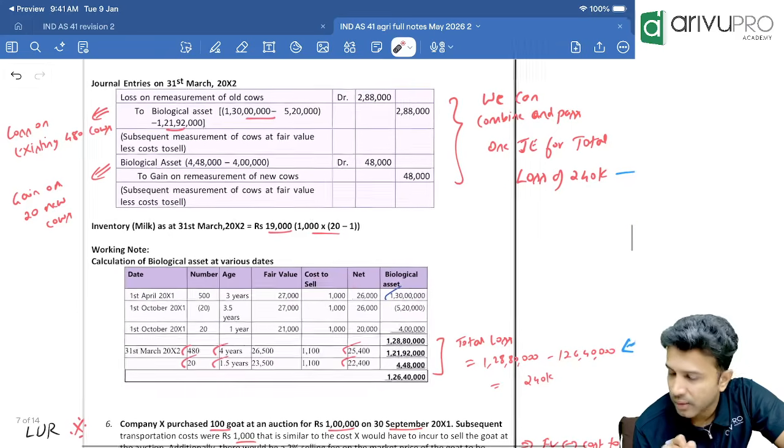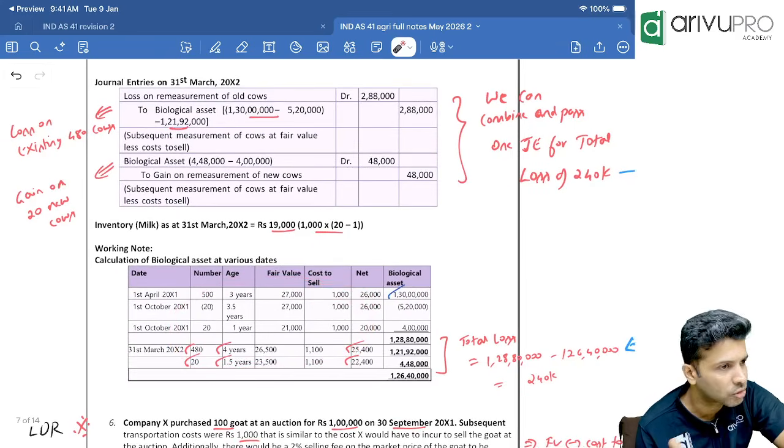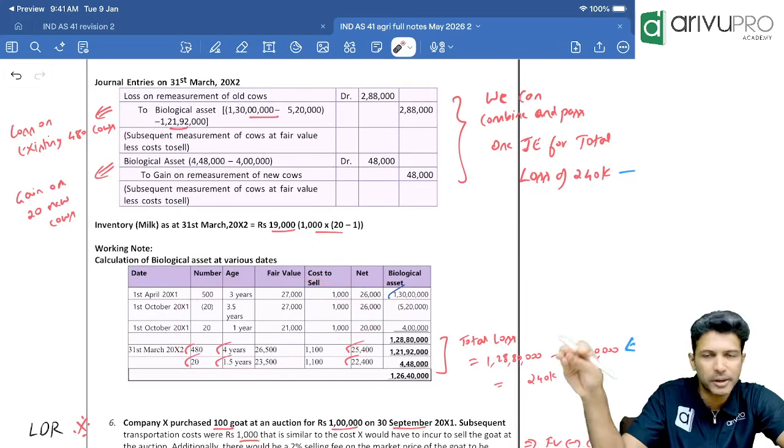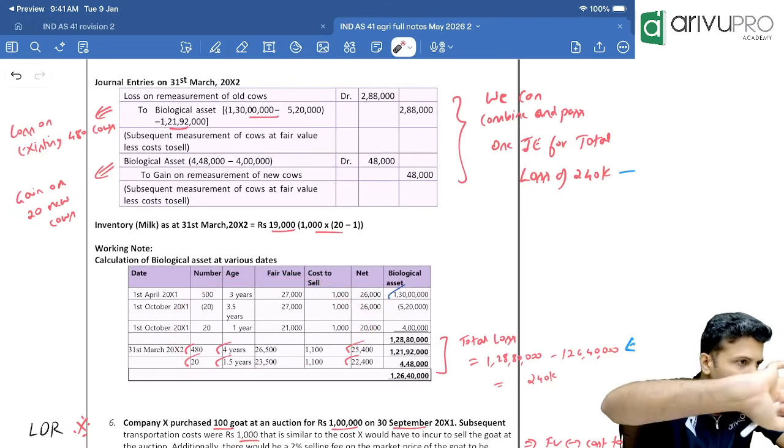You can present the working notes like ICI is shown only over here. This one table is also good enough. Or separate, 2-3 working notes, small working notes also you can present.